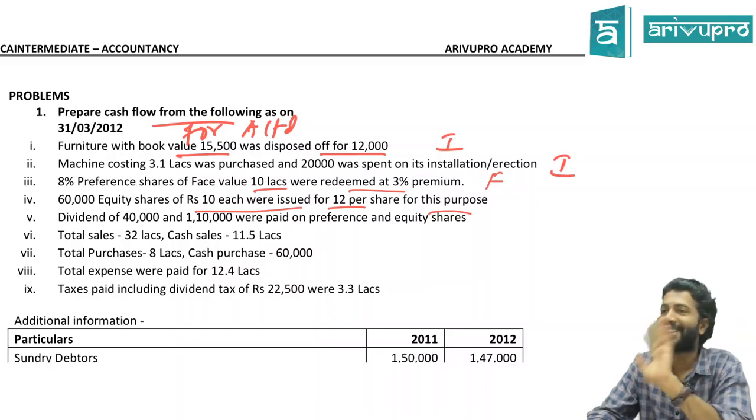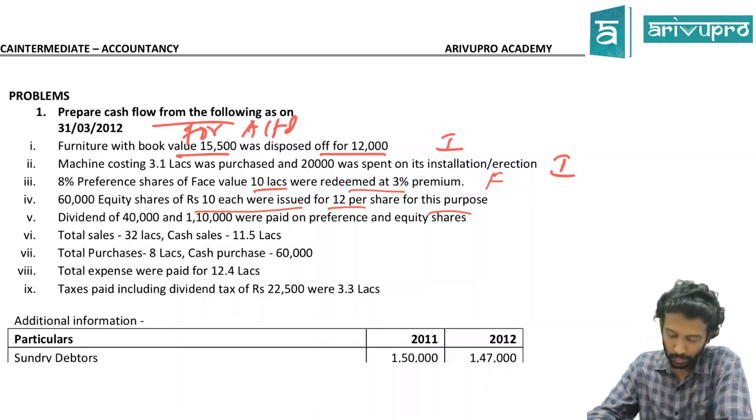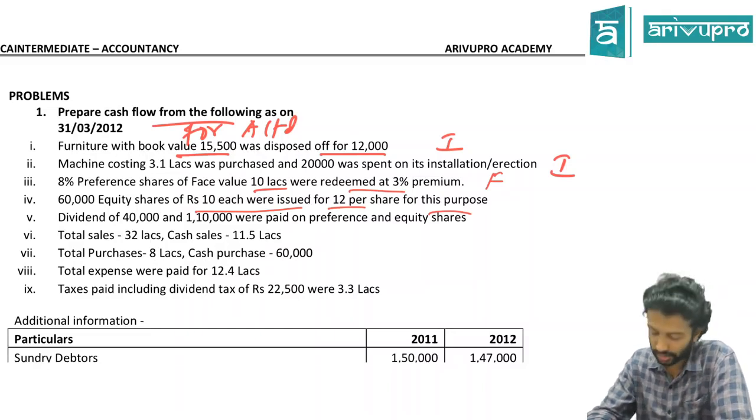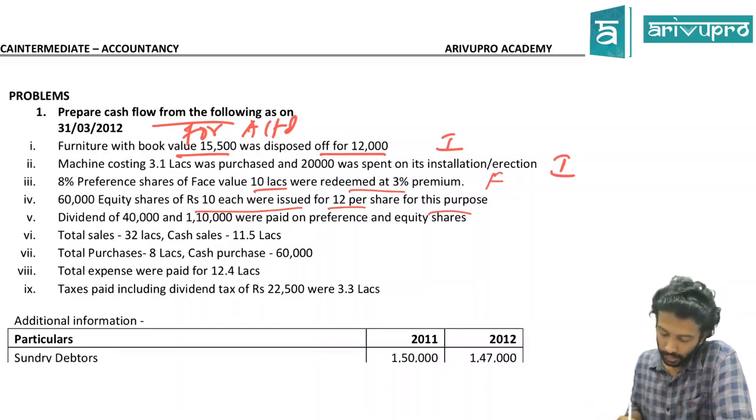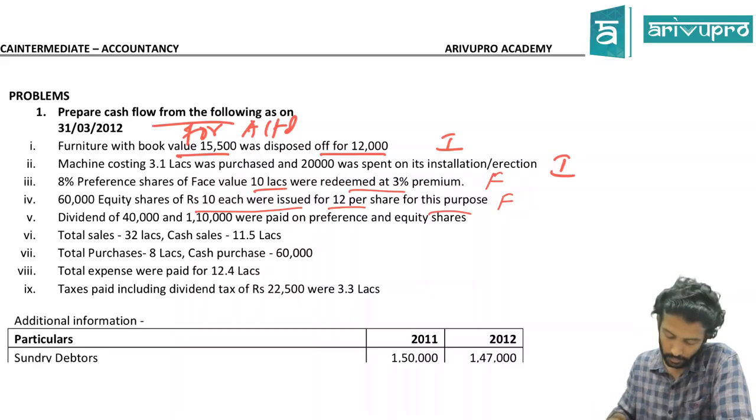You are not doing a journal entry. You are doing a cash flow statement. That means you are interested in total inflow. So total inflow is 12 rupees per share and 60,000 shares. So the summation will be 7,20,000. Part of what activity? Equity shares given is a way of raising money, so it's part of your finance activity.